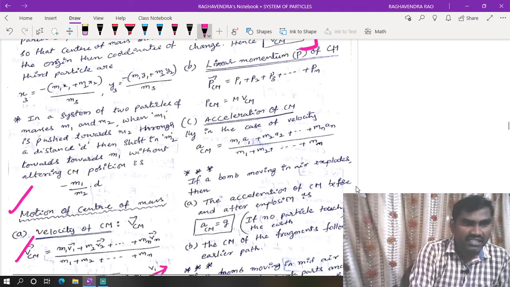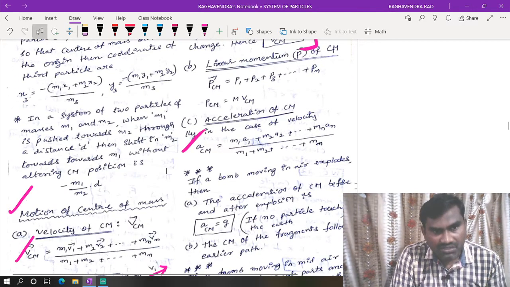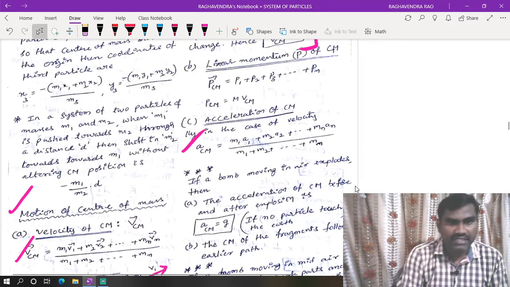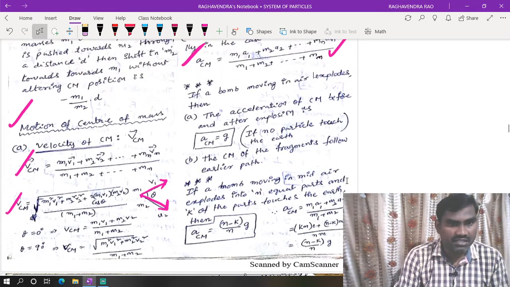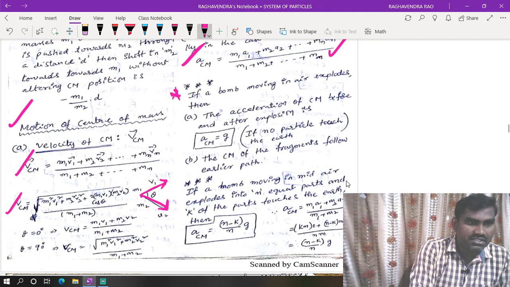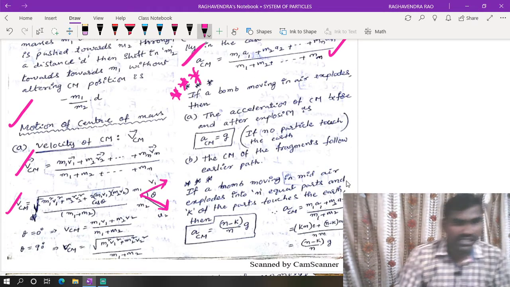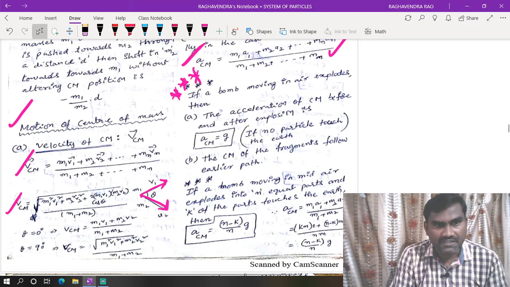So based on acceleration, we have one question we discussed in NTA papers, direct formula, similar formulas we have. And this is another important point. This was asked in JEE Mains examination previously. Direct formula they asked in the examination.